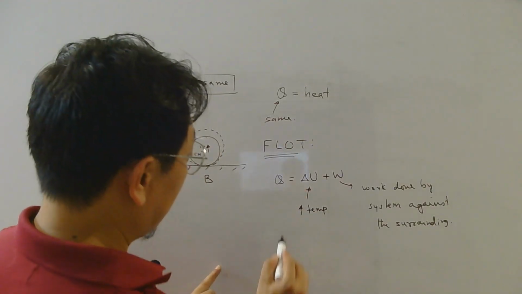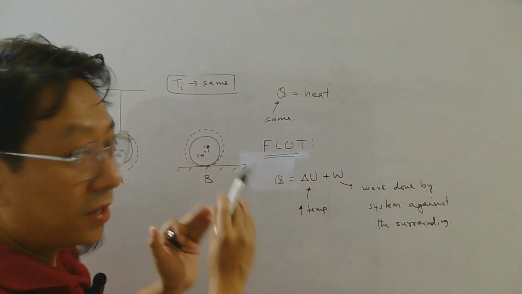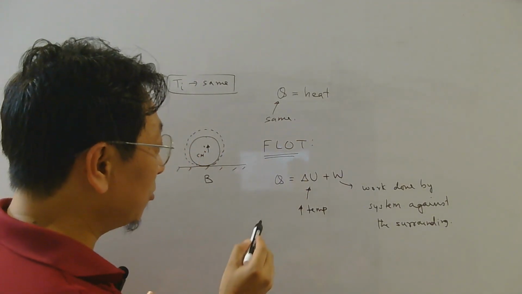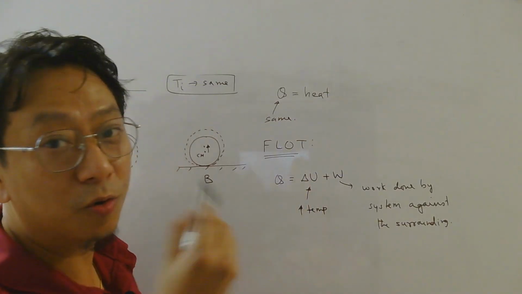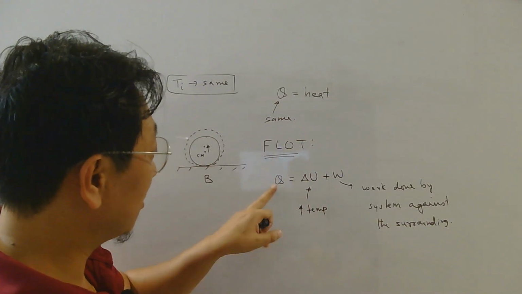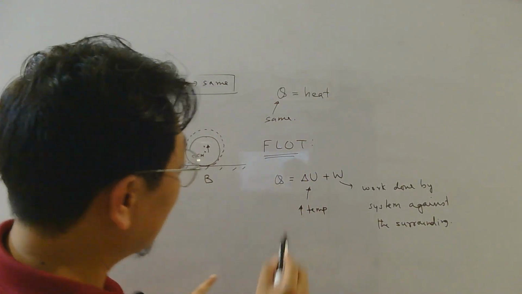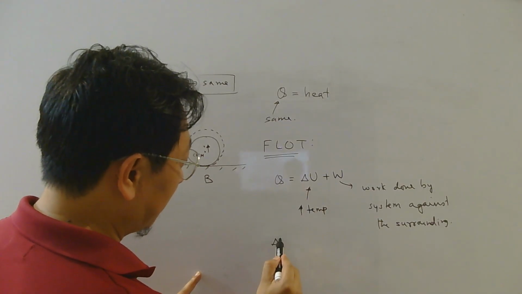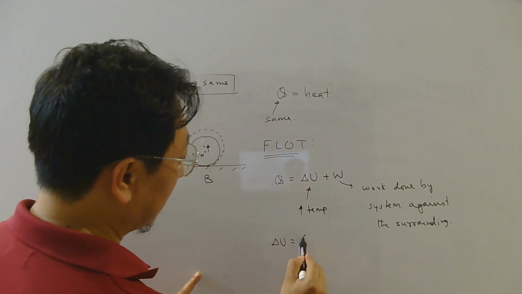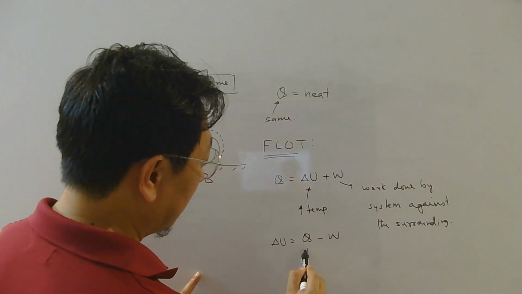So here, to know whose temperature finally will be more, we need to check this one is more for which body, because this is same for both the bodies. So let us bring this on the left side. So what we will get? Q minus W. Now this is same.